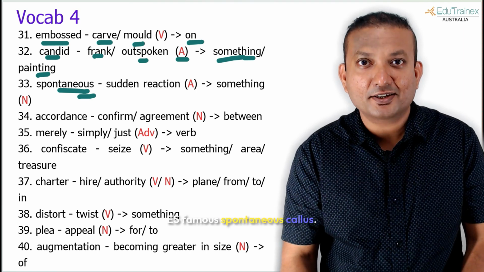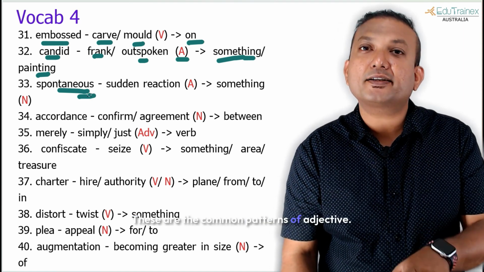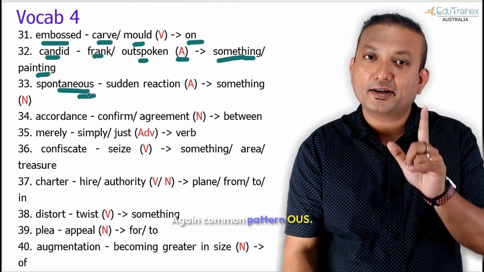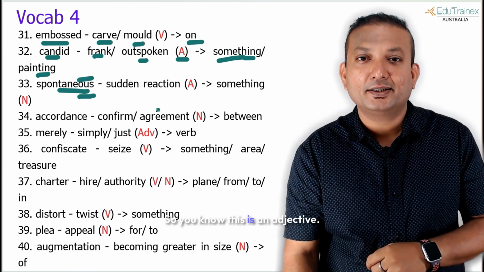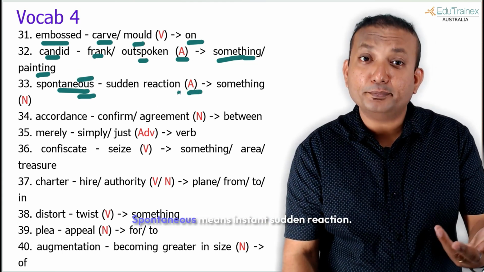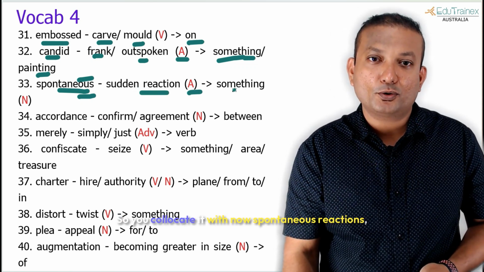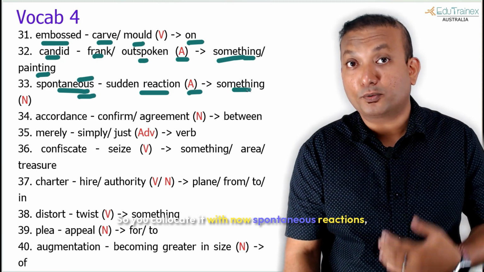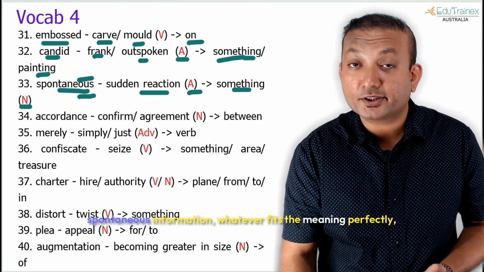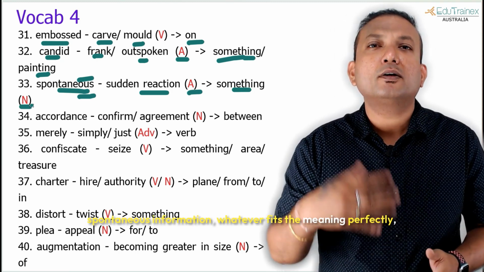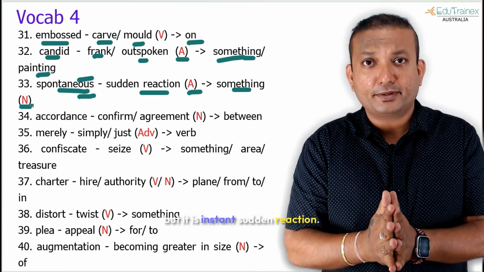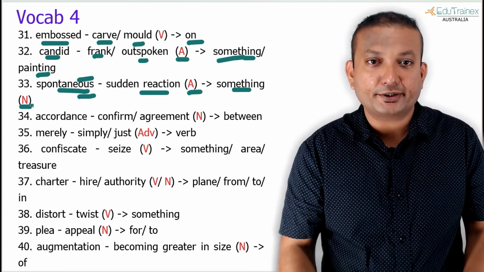The next one is spontaneous. Yes, famous, spontaneous, callous. These are the common patterns of adjective. Again, common pattern, OUS. So, you know, this is an adjective. What does it mean? Spontaneous means instant, sudden reaction. So, you collocate it with nouns. Spontaneous reaction, spontaneous information, whatever fits the meaning perfectly, but it is instant, sudden reaction.